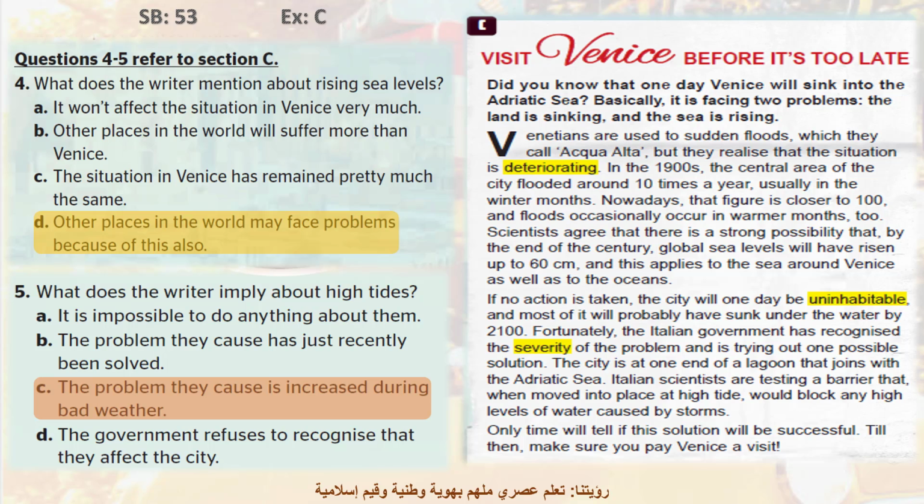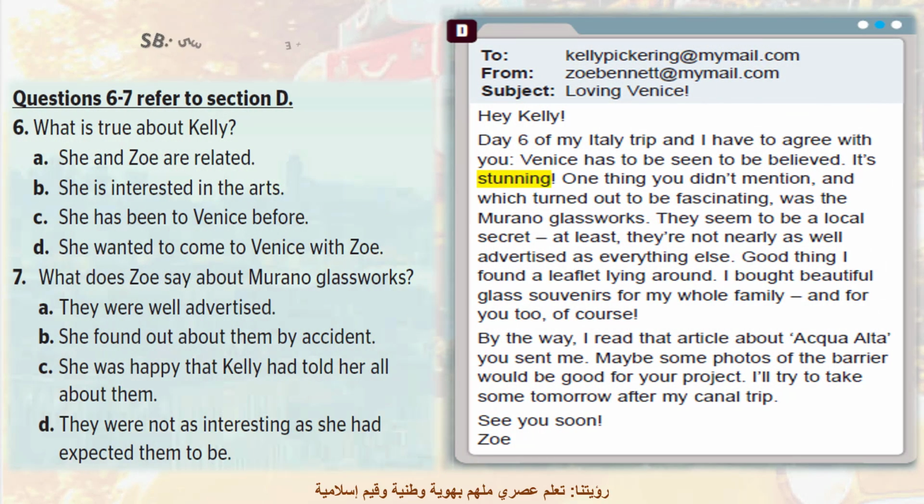So good. Now let's move to questions 6 and 7, which refer to section D or text D. Pause the video, do the exercise, and come to check your answers. Here are the answers for questions 6 and 7.